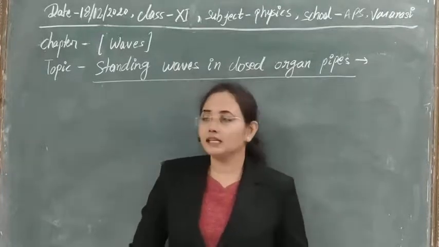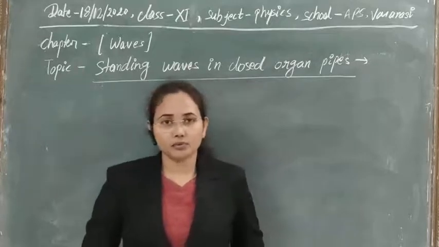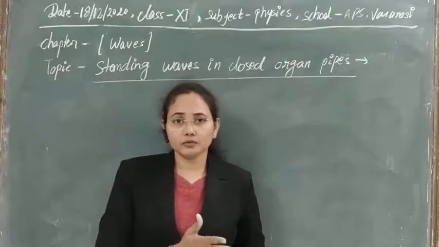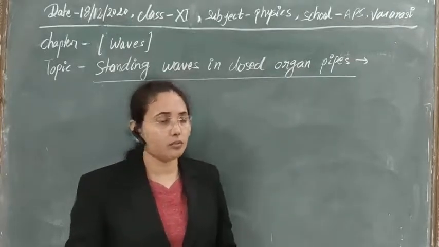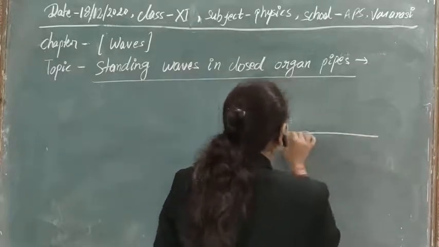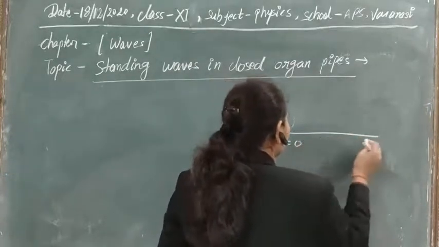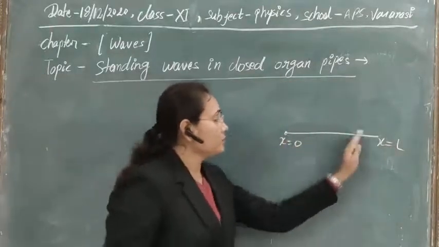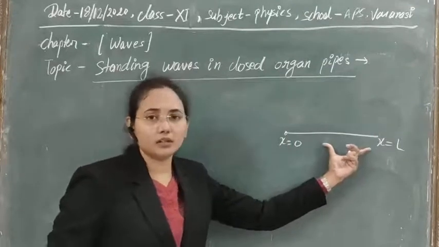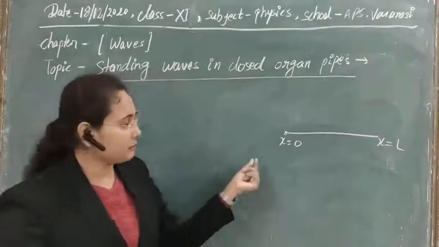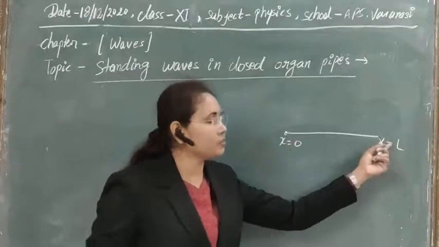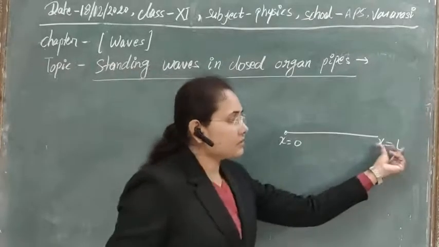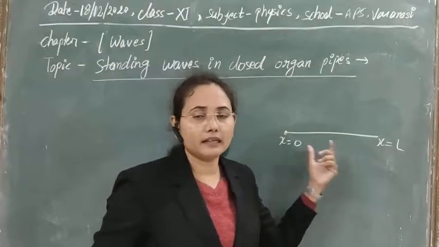So first of all, let's see the case of the standing wave produced in a closed organ pipe, in which one end is closed and the other end is open. Suppose this is an organ pipe in which this end is x equal to 0 and this end is x equal to L, so the length of the organ pipe is L. Here, x equal to L is the open end and the other is the closed end.